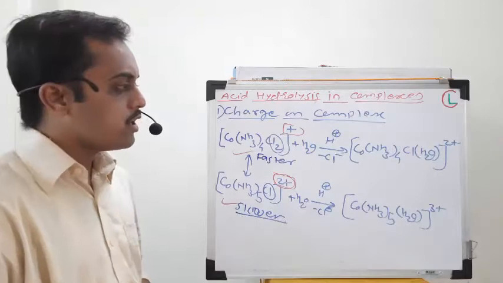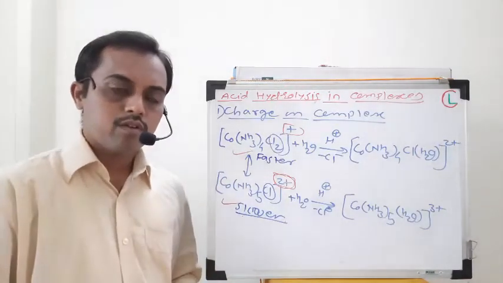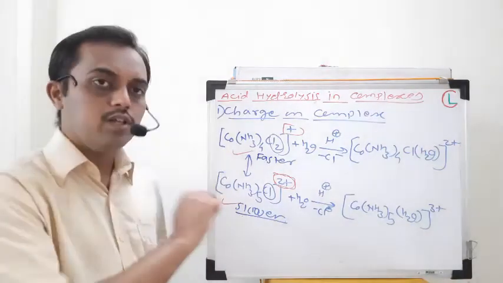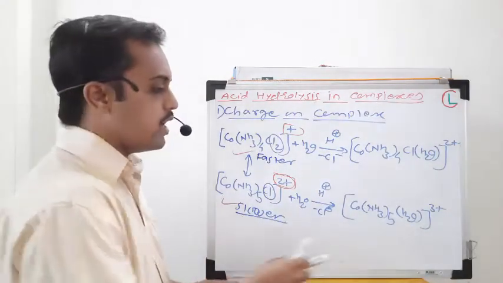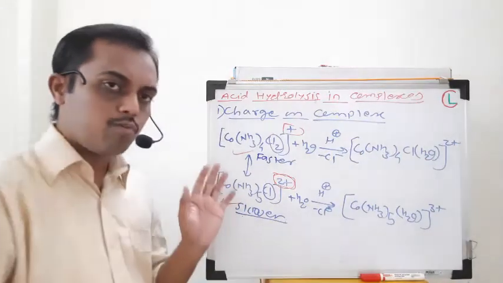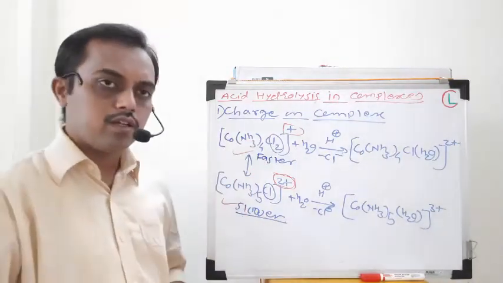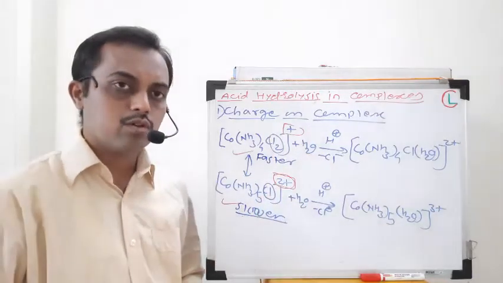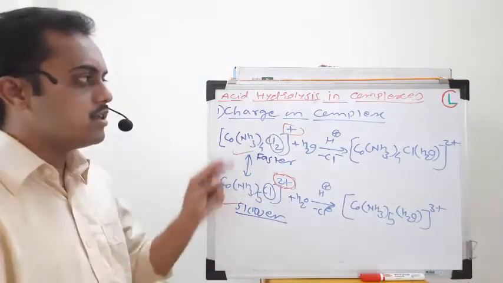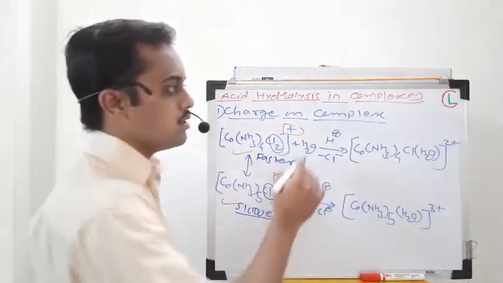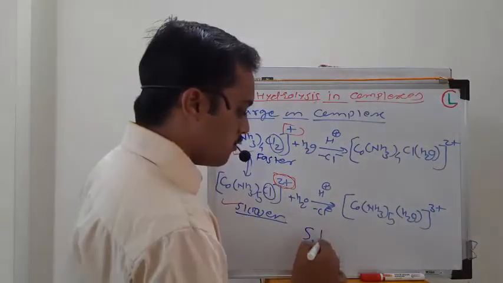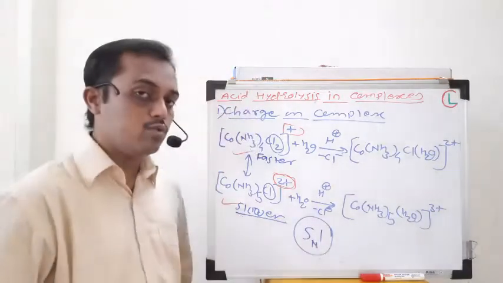Now, dissociation of the bond is the key feature of the SN1 mechanism. As the dissociation of the bond is the deciding factor in the reactivity of this complex, that is in the hydrolysis reactions of this complex, we can say that this evidence shows that the complex reacts by the SN1 mechanism and not by the SN2 mechanism.